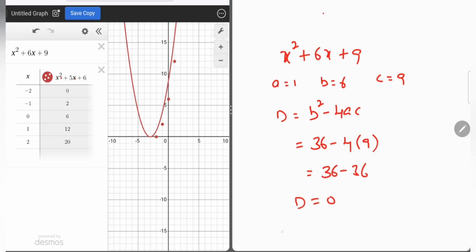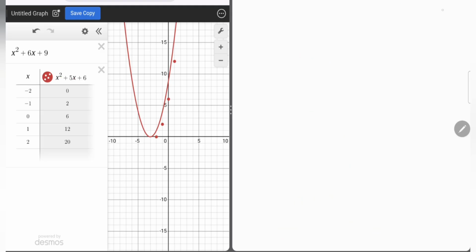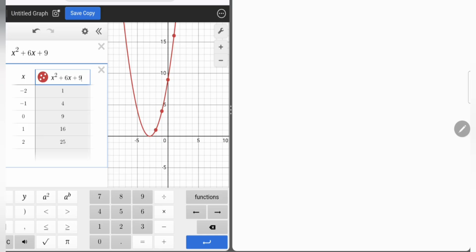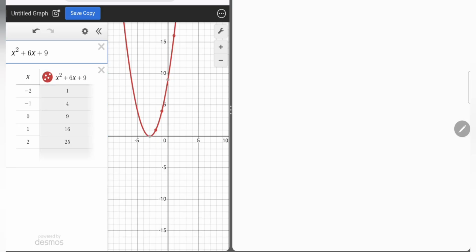So here we are having a value greater than 0. Therefore the parabola opens upward. And d is equal to 0, therefore roots are real and equal. Okay. Roots are real and equal. Here it is the vertex, minus 3 comma 0.